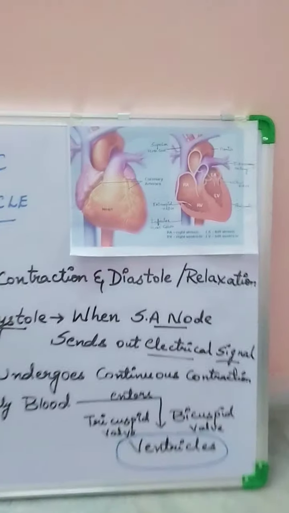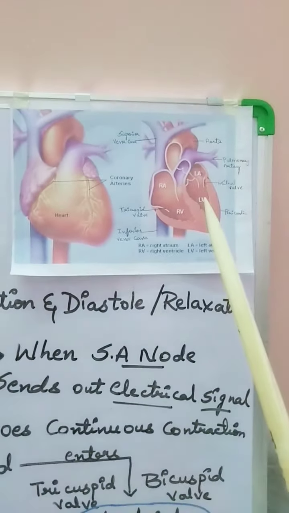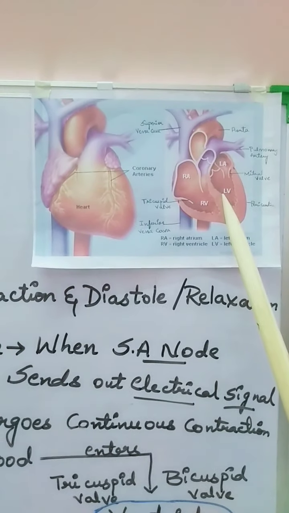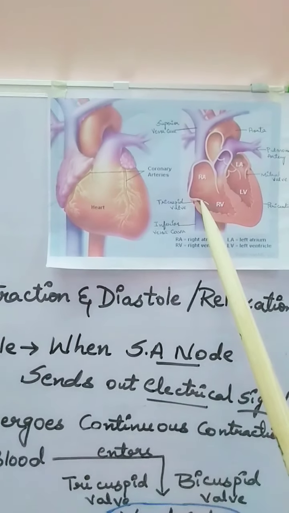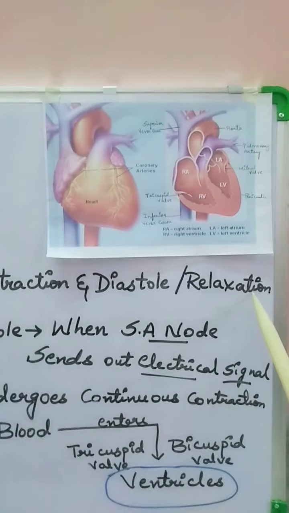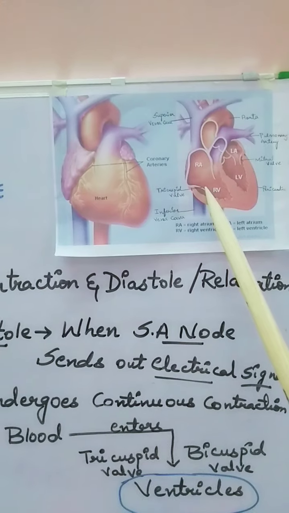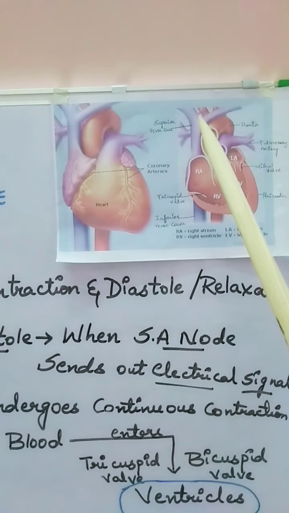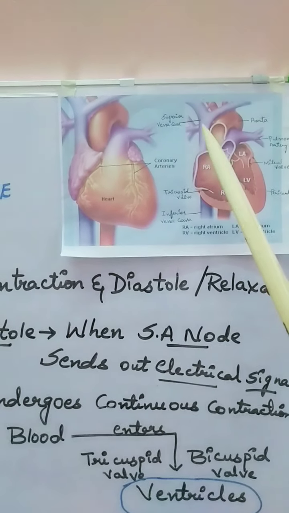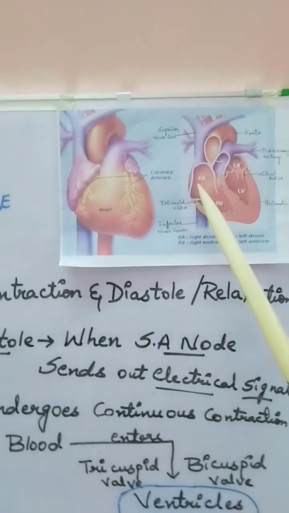As you can see in this picture, the two atria and the two ventricles are in the relaxed state, and the tricuspid and the mitral valves are open. So when the atria and the ventricles are in diastole, that is, in the relaxation stage, the two valves, tricuspid and mitral, are open. This leads to the entry of blood from the pulmonary veins into the atrium. The deoxygenated blood from the superior vena cava enters the right atrium.